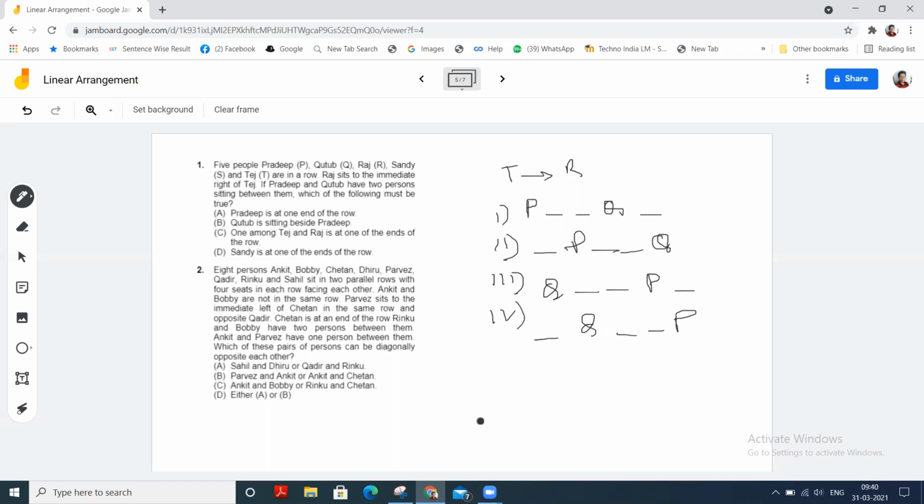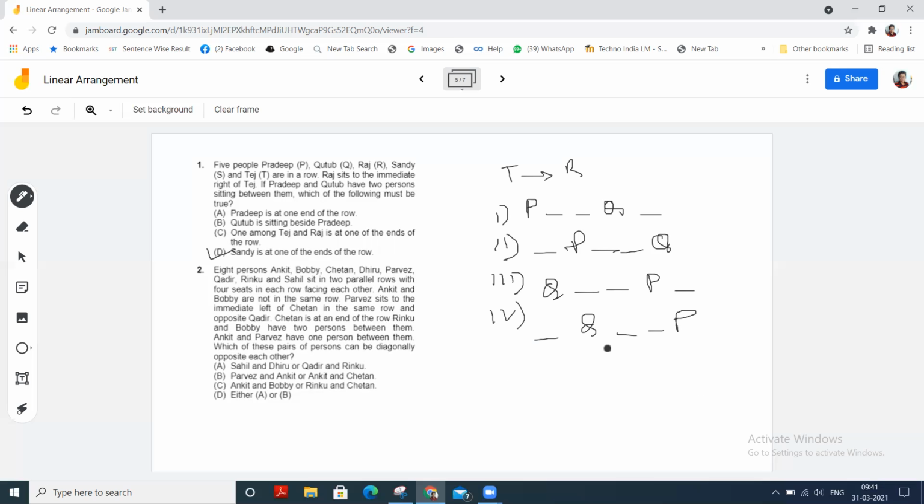T and R must be between P and Q as they are next to each other. In any case, S must be at one extreme, either at the left extreme or at the right extreme. So Sandy is at one of the ends of the row. Okay, so D is the right choice. Hope it is clear.